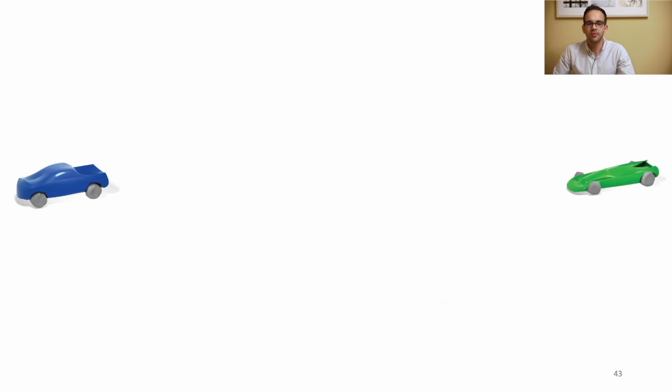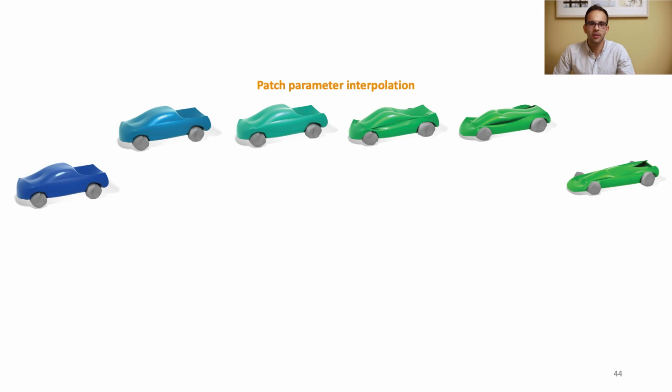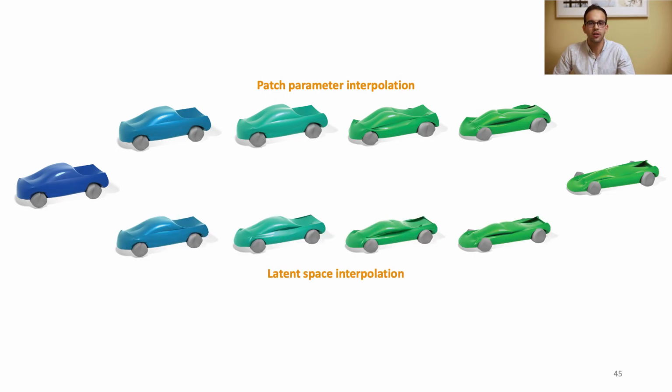Additionally, we can interpolate between distinct 3D models, either by linearly interpolating the Coons patch parameters or by interpolating in the learned latent space. While the results are similar thanks to the consistent placement of patches, latent interpolation incorporates some shape priors learned from data.